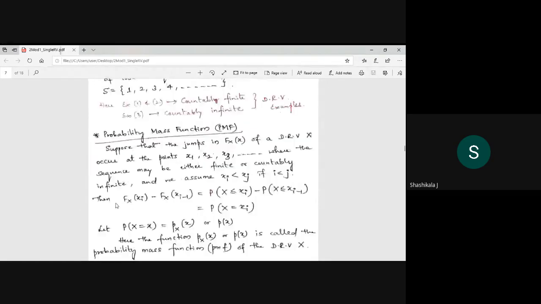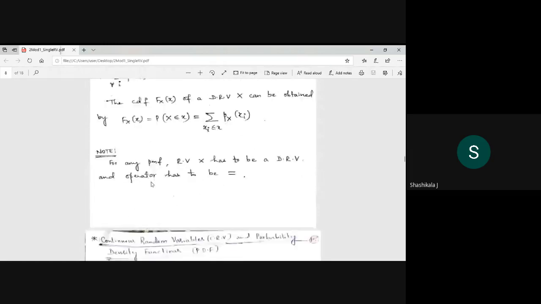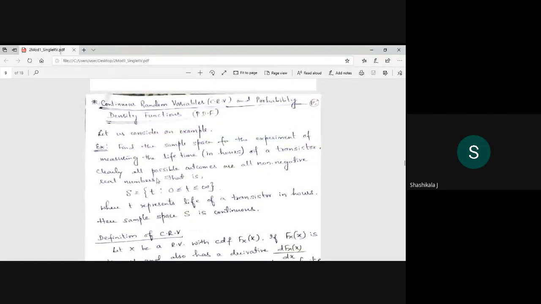Okay. Then if it is a step function, next I will tell whether it is integration or differentiation. Next is the continuous random variable. The usual real-time example is: find the sample space for the experiment of measuring the lifetime in hours of a transistor.